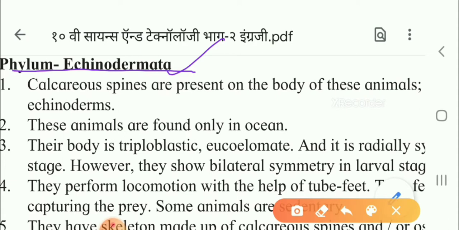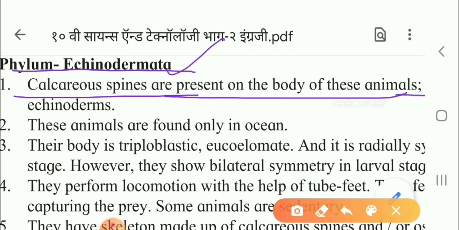Now, what is the second characteristic, children? That these animals are present in the ocean, that means they are marine animals. So first point you have to remember is that calcareous spines are present on the body. This is an important point. That is why they are called echinoderms. Now the second point is that these animals are found in the ocean. Ocean means marine animals. Their body is triploblastic. Triploblastic means made up of three layers. Eucoelomate means true cavity, and they have radial symmetry.